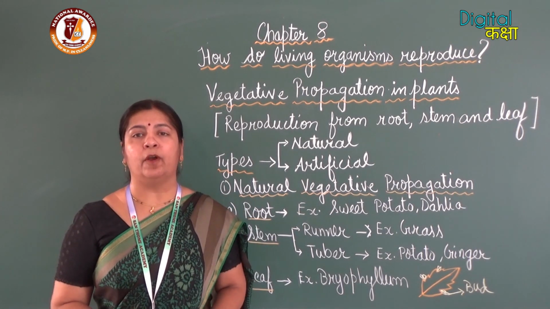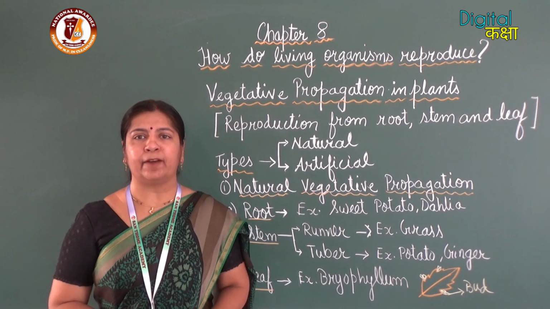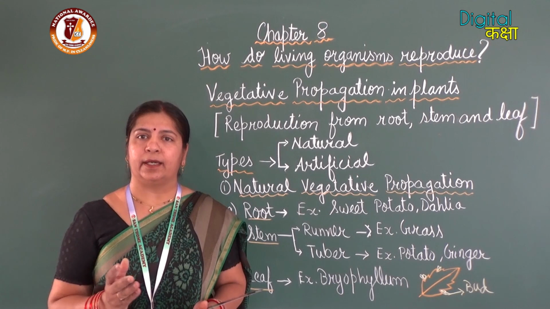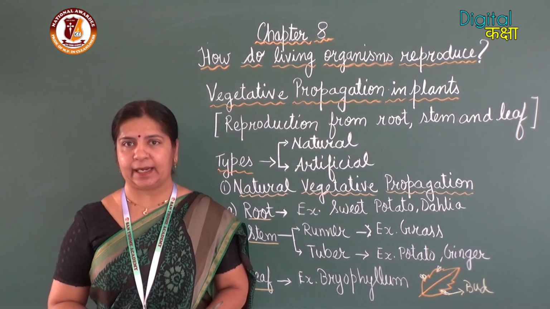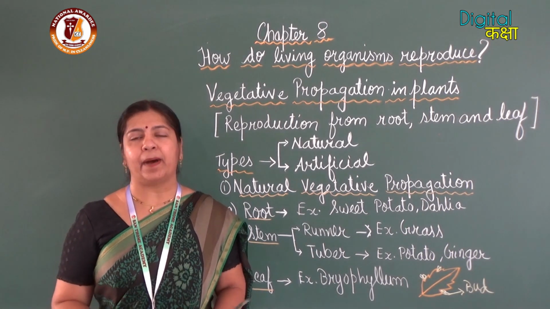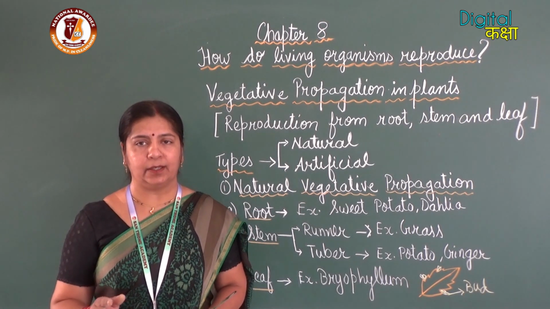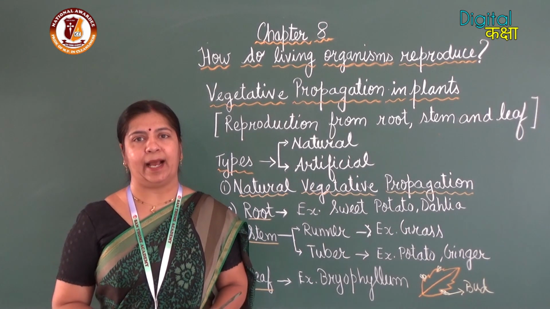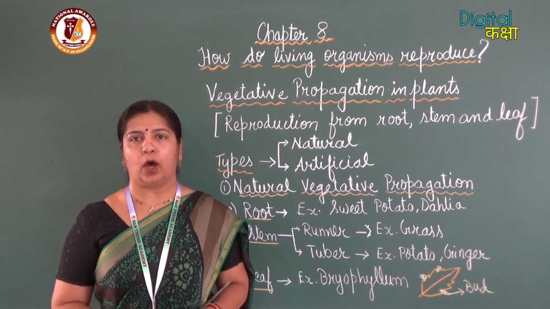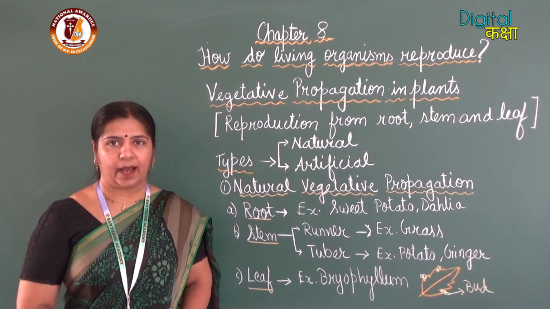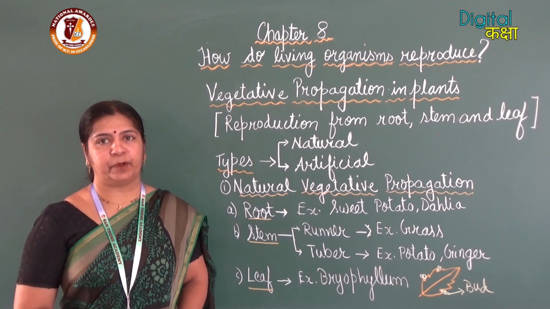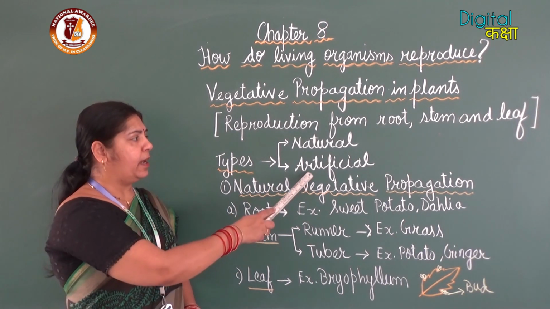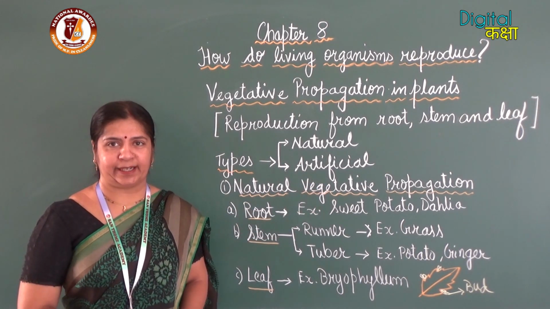As you all know, flower is the reproductive part of the plant because it bears the male gametes and the female gametes. So all the rest of the parts of the plant, that is root, stem and leaf, are known as vegetative parts of the plant. There are two types of vegetative propagation: natural vegetative propagation and artificial vegetative propagation.